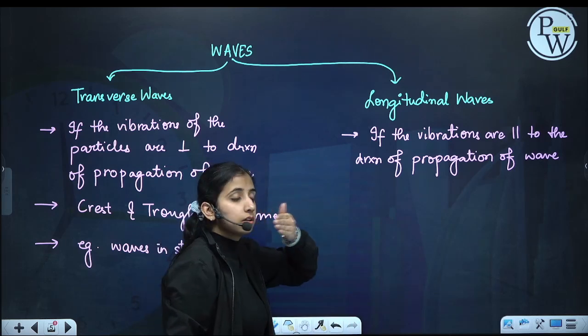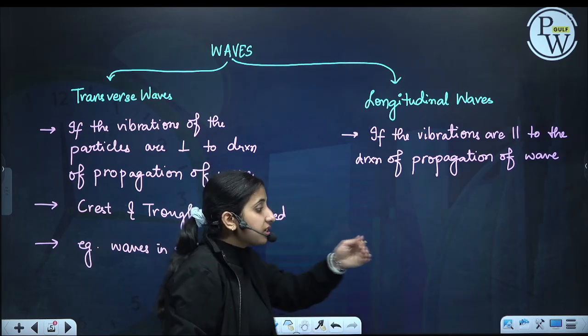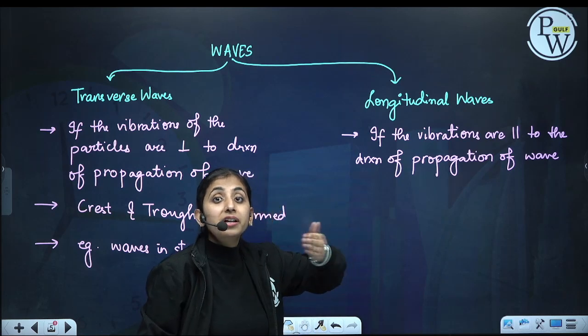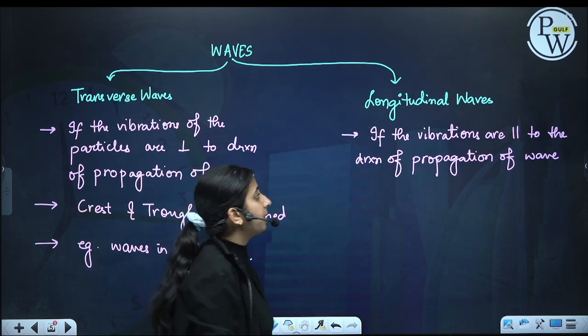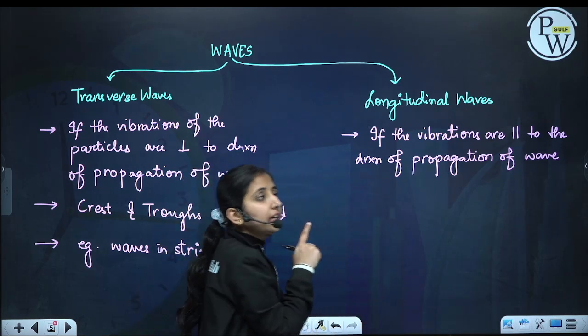So when the disturbance is going like this, particles are also vibrating along the direction of the disturbance. That is called a longitudinal wave.